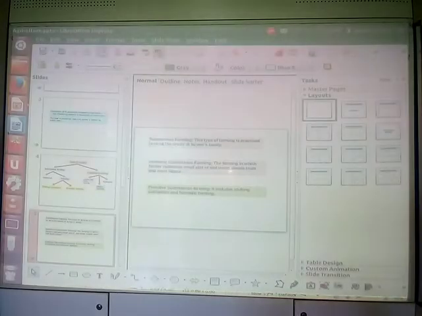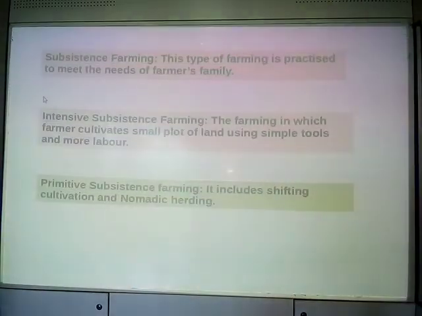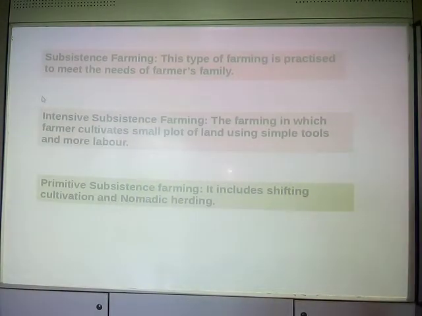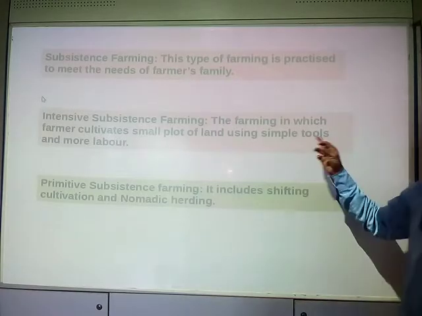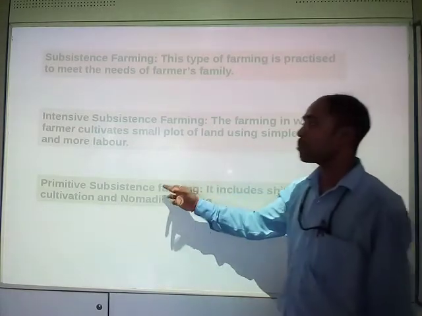So in intensive subsistence farming, a small plot of land is being cultivated using simple tools and more labor. More labor is required. Moreover, the tools that are used for carrying out agriculture are simple. So you have to differentiate well between intensive and primitive.